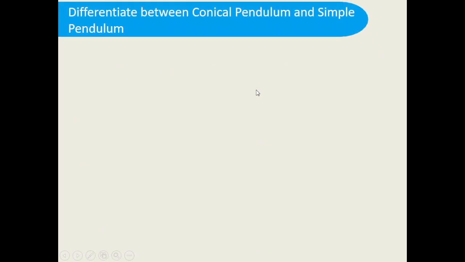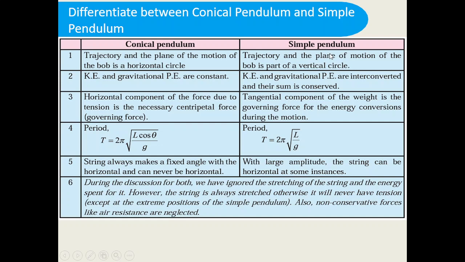Let us now see the relation between the conical pendulum that we have studied in the rotational dynamics chapter and the simple pendulum. So this is the table. What about the conical pendulum? The trajectory means the path of motion of the bob. The conical pendulum looks like this, performing a cone-like structure. The bob is moving in horizontal circles. So the trajectory and the plane of motion of the bob is a horizontal circle.